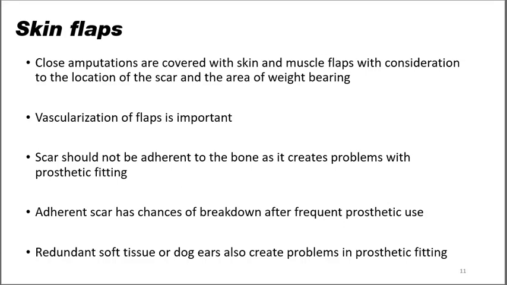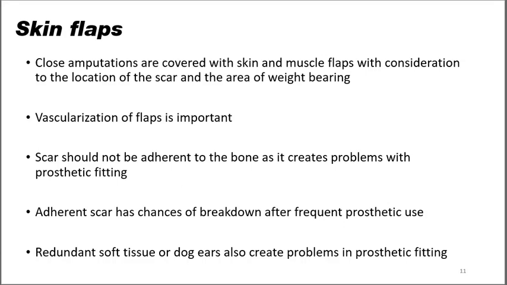Vascularization of the skin over the amputated segment is important. It should be kept in mind that the scar should not be adherent to the bone, as it creates a problem with the prosthetic fitting. If the scar is adherent, then it gets crushed between the bone and the prosthetic interface, and there is breakdown after frequent prosthetic use. The redundant soft tissue which appears after the flap is sutured over the amputated segment is known as dog ears, and it also creates problems in prosthetic fitting.